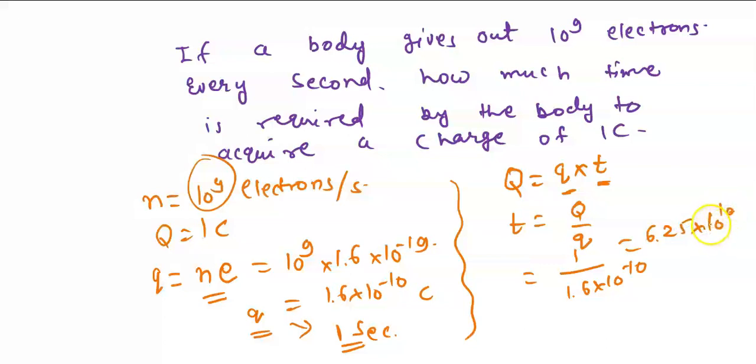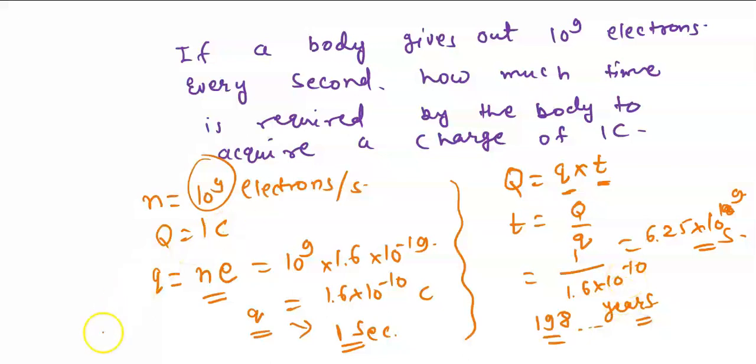6.25 into 10 to the power, I think this will be 9. So 6.25 into 10 to the power 9 seconds. And these many seconds means, do you know how much time? Just imagine, it will take 198 point something years. So by this you can get the idea that 1 coulomb is a very huge charge. Correct or not? It's not a small charge, it's a big quantity of charge.